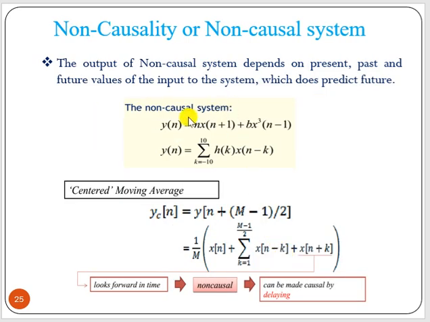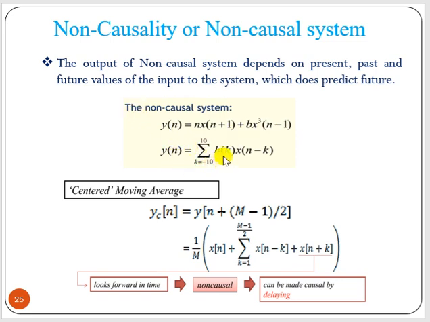Now let us take a non-causal system example. The output of a non-causal system depends on present, past and future values of input to the system, which means it has to predict the future. So this is actually not a realizable non-causal system. Okay. So for a non-causal system example, how can you find out? In the term x of n plus 1, the n plus 1 term is nothing but the future input. So this is a non-causal system.